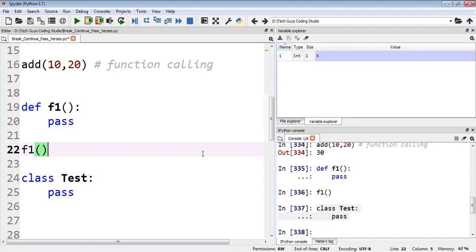Break, continue, pass. These three are very important concepts in looping and in functions. We'll be using them most of the time. So I'm requesting all of you, please practice at your end also.